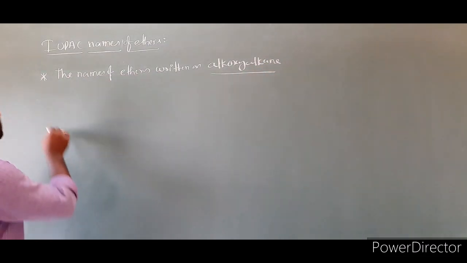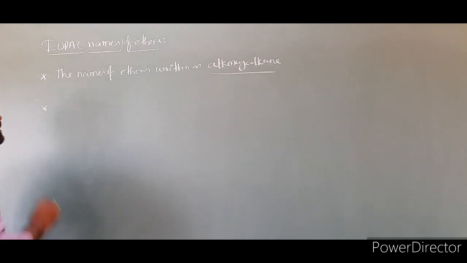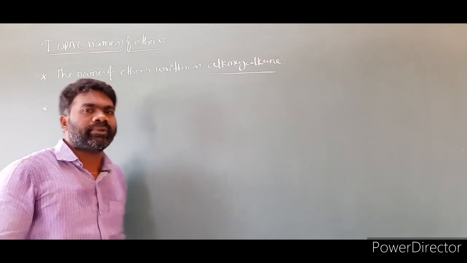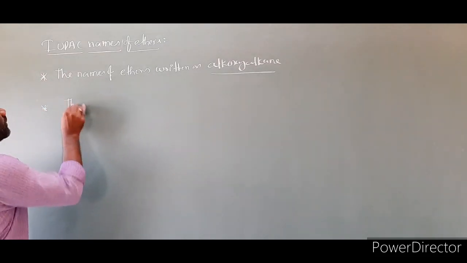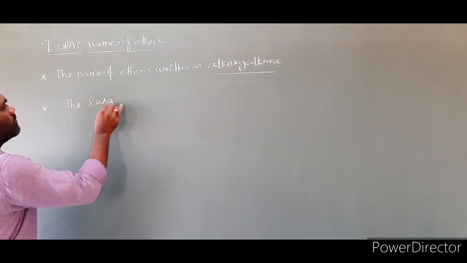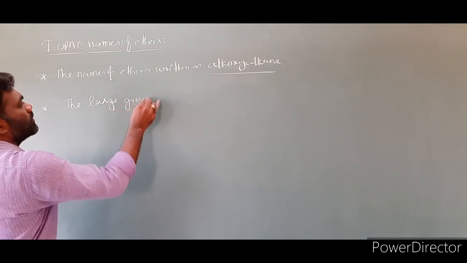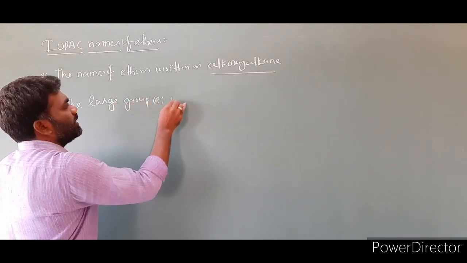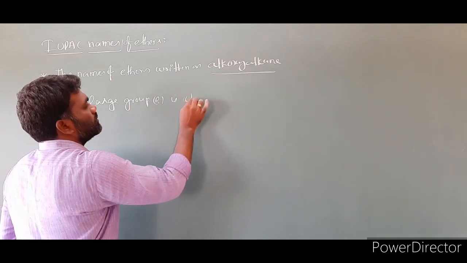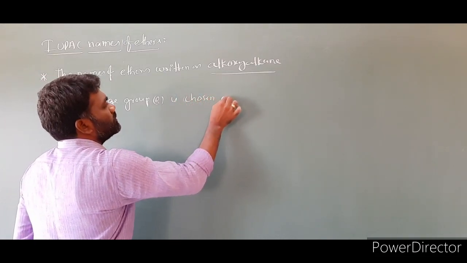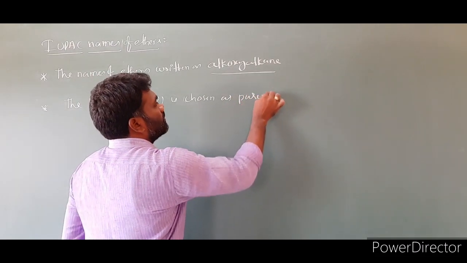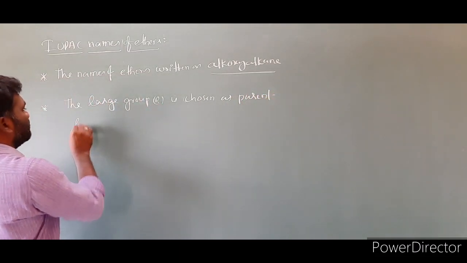That is the first. The second one is the large group is chosen as a parent hydrocarbon. The large group, that means the large alkyl group, is chosen as the parent hydrocarbon.